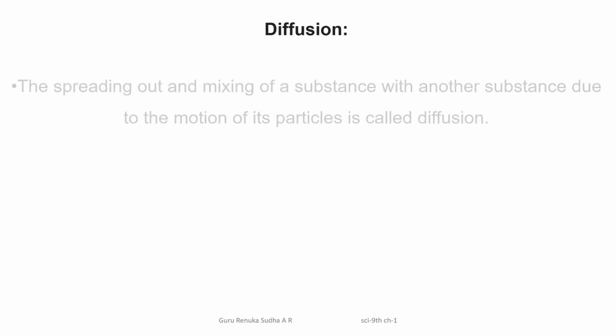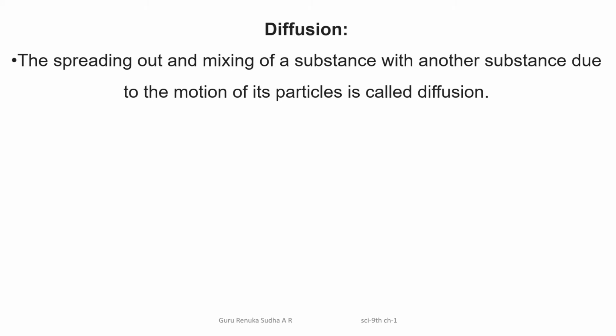In detail, the particle motion of matter is also explained by the experiment called diffusion. What does diffusion help us to understand? The spreading out and mixing of a substance with other substances due to the motion of its particles is called diffusion.